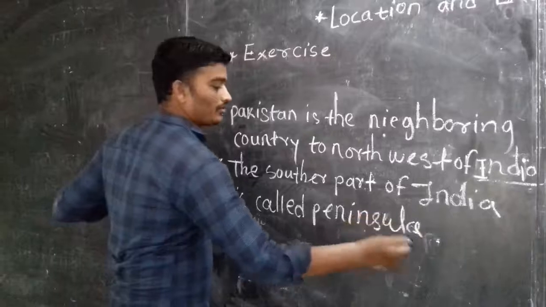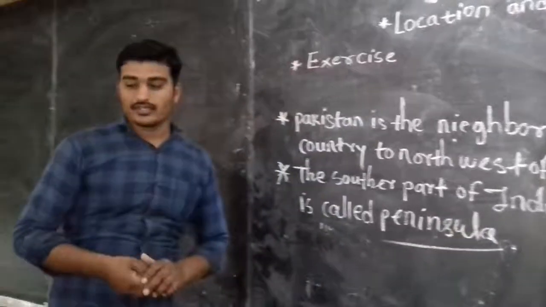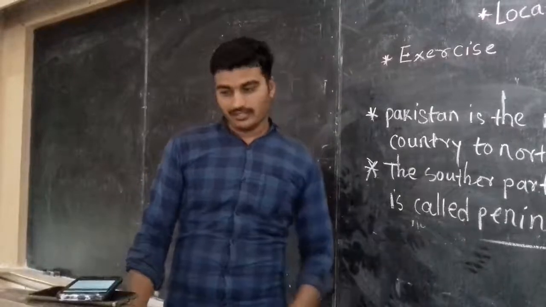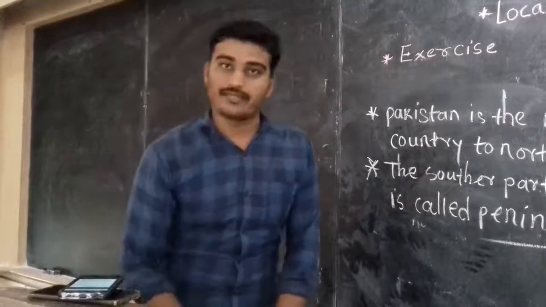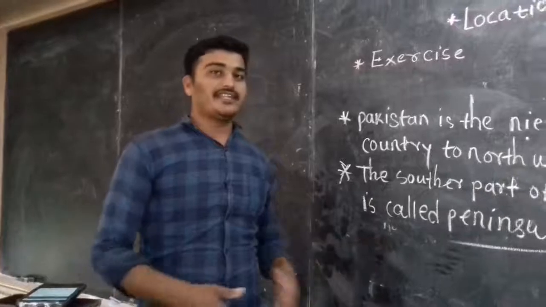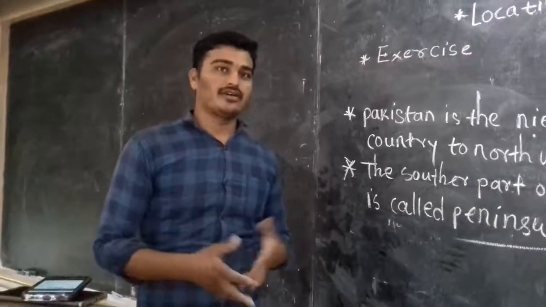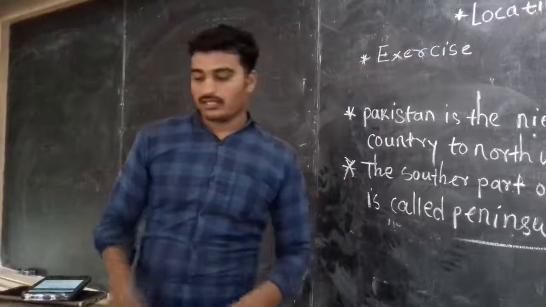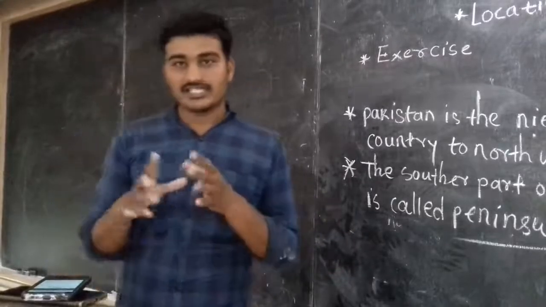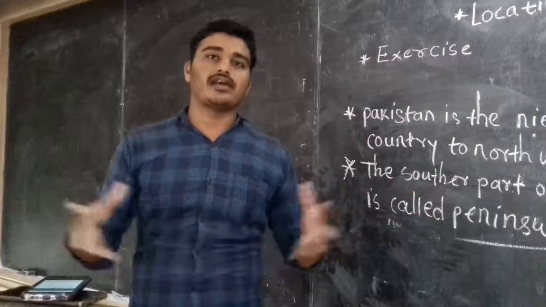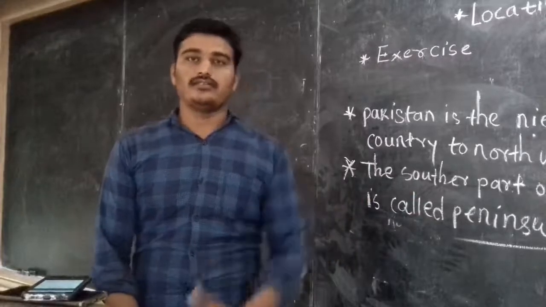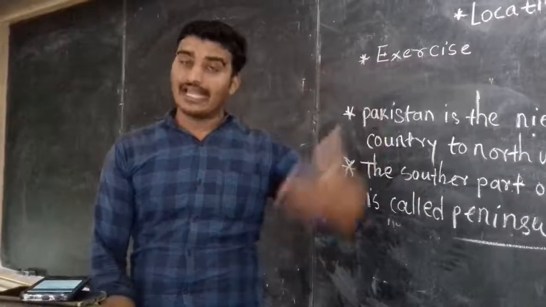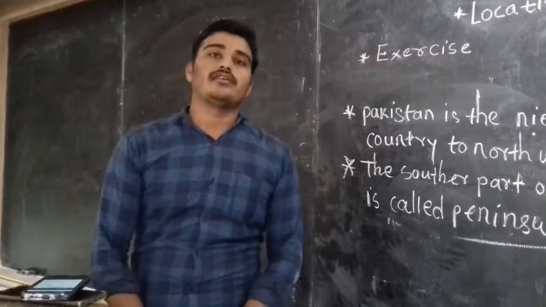So the problem is here, if you are not getting the meaning of this word, you must know the meaning, then you will realize what the statement is, and then you will get whether it is correct or wrong. So basically you have to first know the meaning of peninsula, the place where many islands are situated nearby.